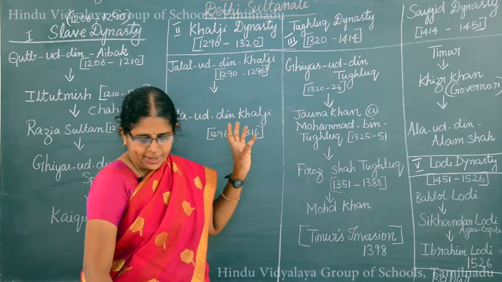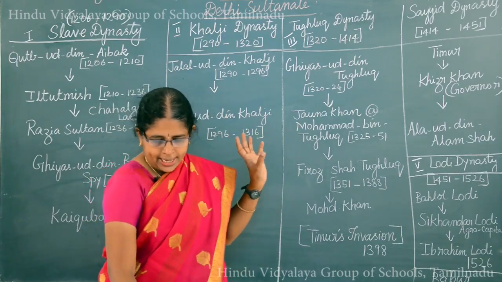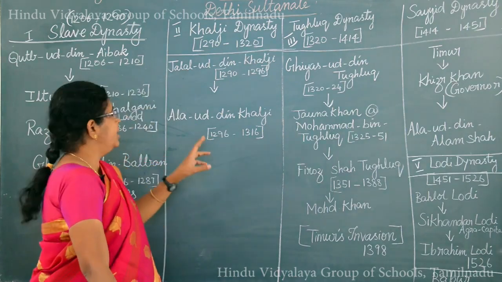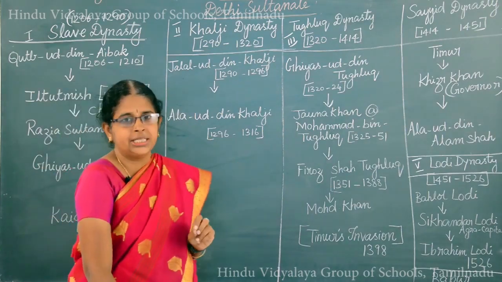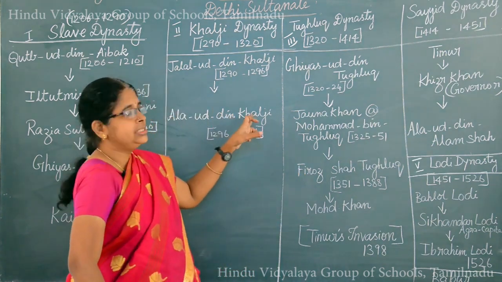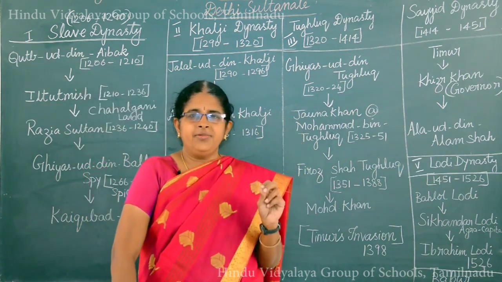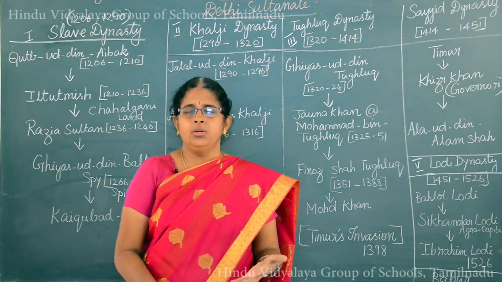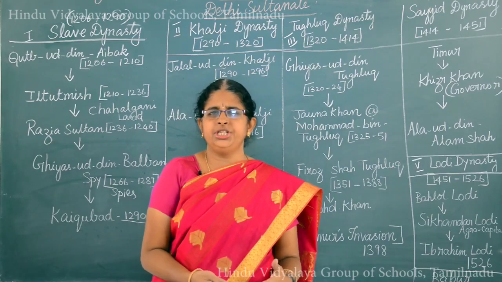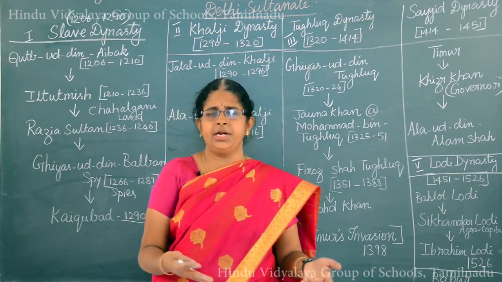One such expedition was against the Deccan kingdom, Devagiri. The ruler was the Yadava king Ramachandra. In that battle, Alauddin Khalji defeated the Yadava king and looted the city, and he came back with large wealth like gold, silver and jewels.